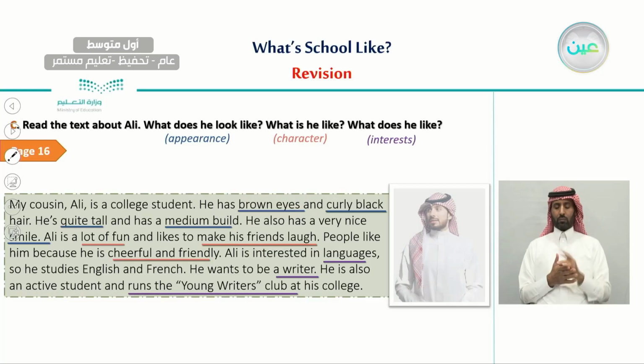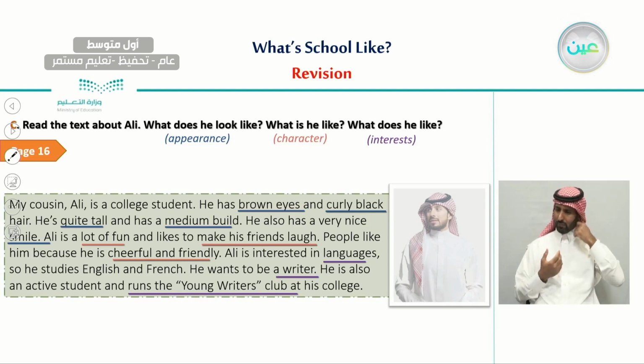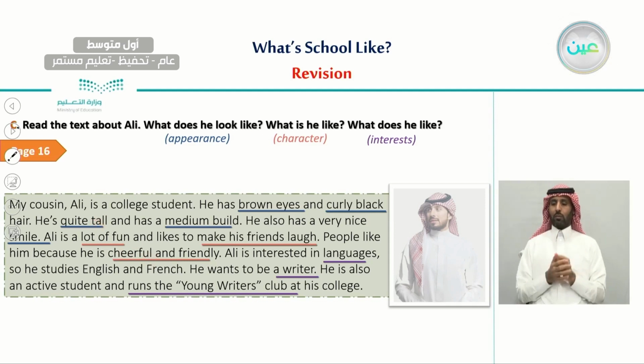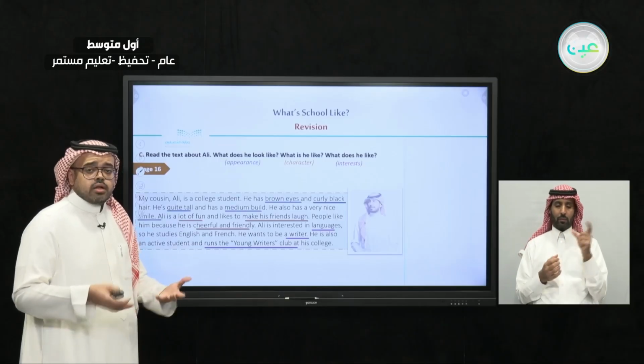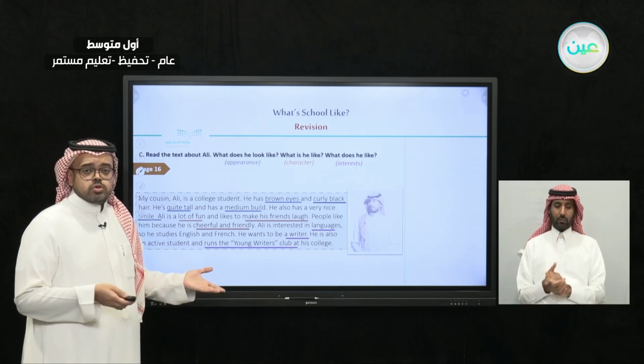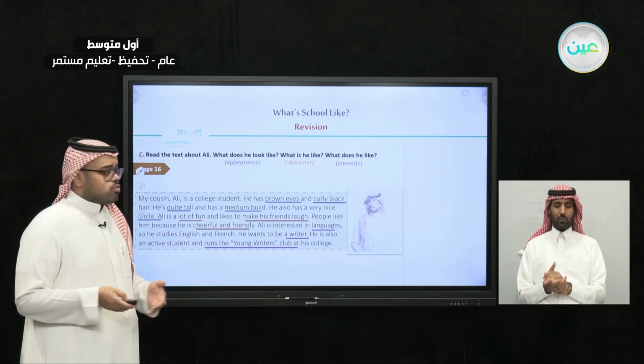Also with a similar exercise, we have talked about Ali, a cousin of this writer, and he talks about his physical appearance, his character, and also his interests. And we have used some of the new terms, like makes his friend laugh, medium build, curly black, cheerful and friendly, quite tall, and smiles a lot. So here we have some expressions that may help you, or have helped you, in your writing.